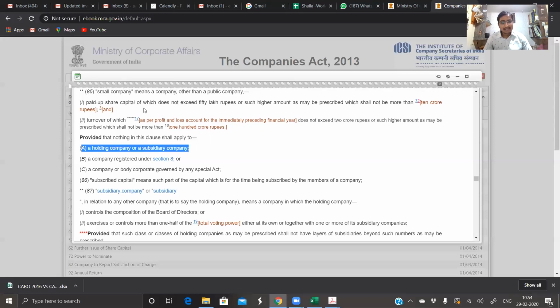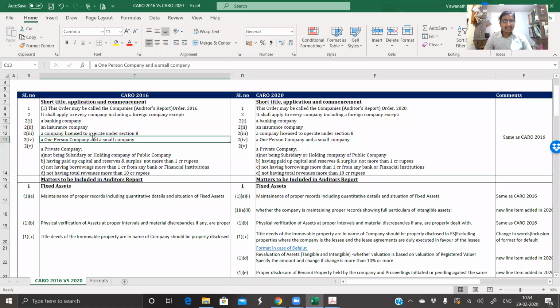Now, where we have this particular clause, for Cipher.seromorphic or any other company which is a subsidiary of a foreign company, this particular clause does not apply, right? So then we need to go back to the section and see, okay, it's not a small company, or this section does not apply.